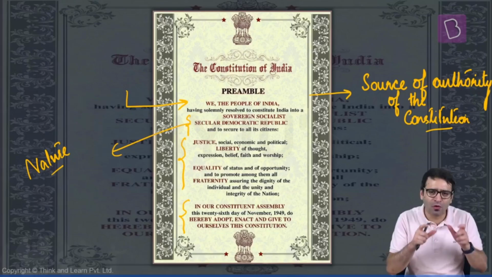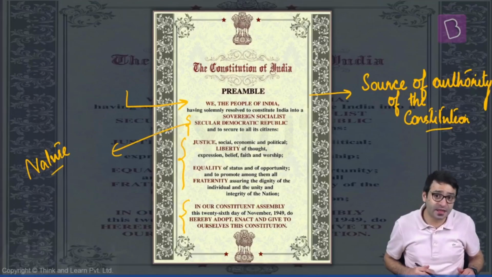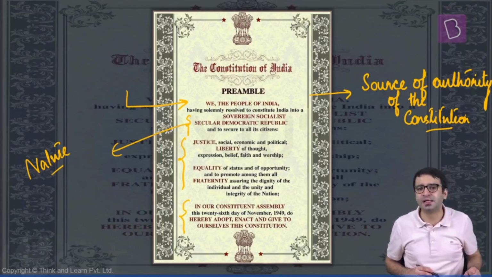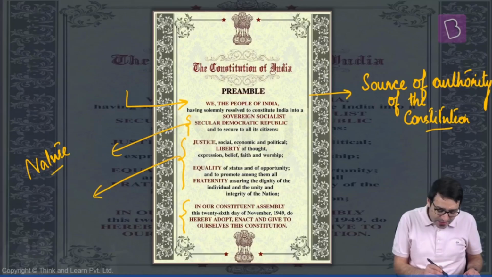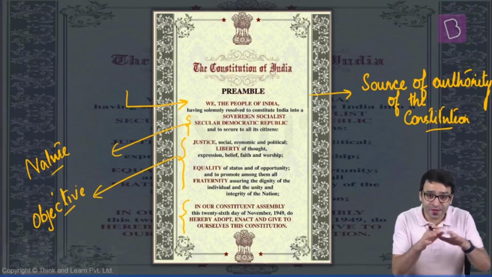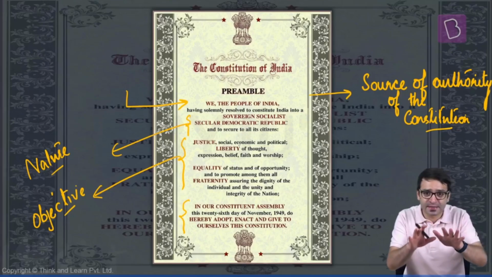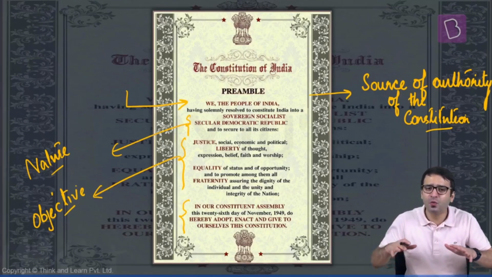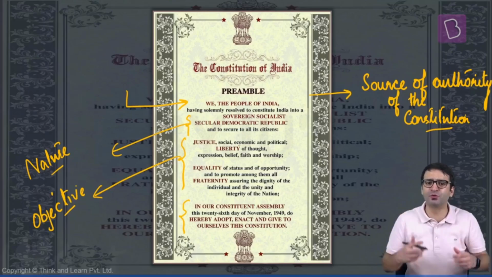And we will explain all these 5 different terms. But that is theme number 2, the nature of the Indian state. Theme number 3 tells us the objective of our Constitution. If the nature is sovereign, socialist, secular, democratic, republic, what is the objective of our Constitution?